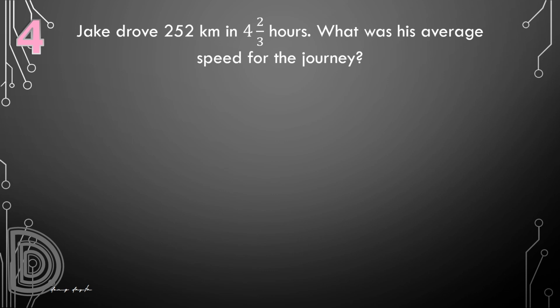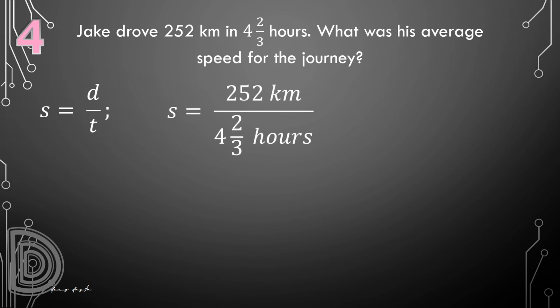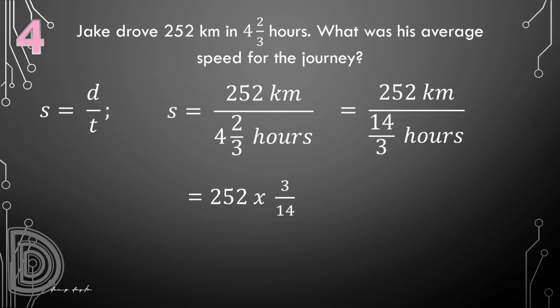We know that the formula for the speed is distance over time. So the distance here is 252 kilometers and the time is 4 2/3 hours. Let us resolve first the denominator by converting into a mixed number. So that will be 252 kilometers over 14 over 3 hours. Multiplying fraction, we copy the numerator and then multiply by the reciprocal of the denominator, that is 3 over 14.